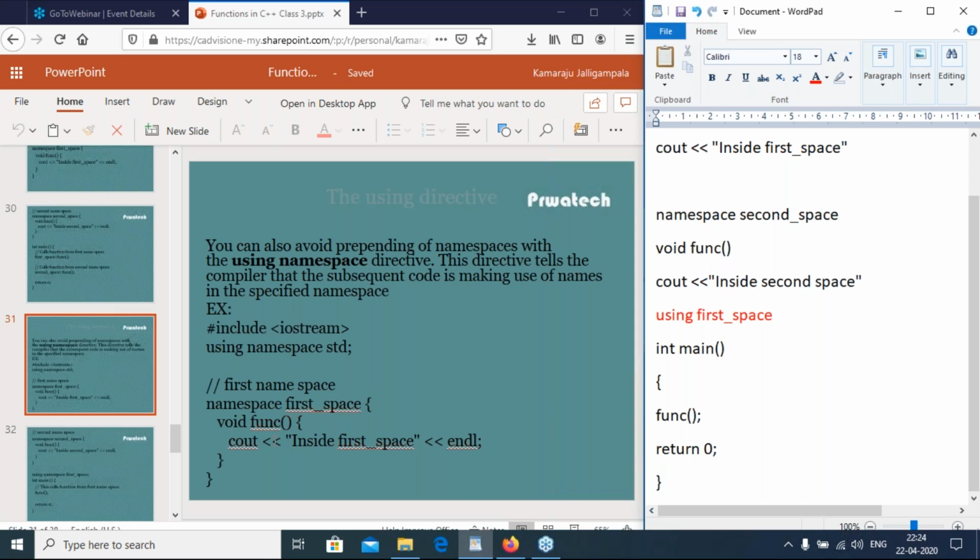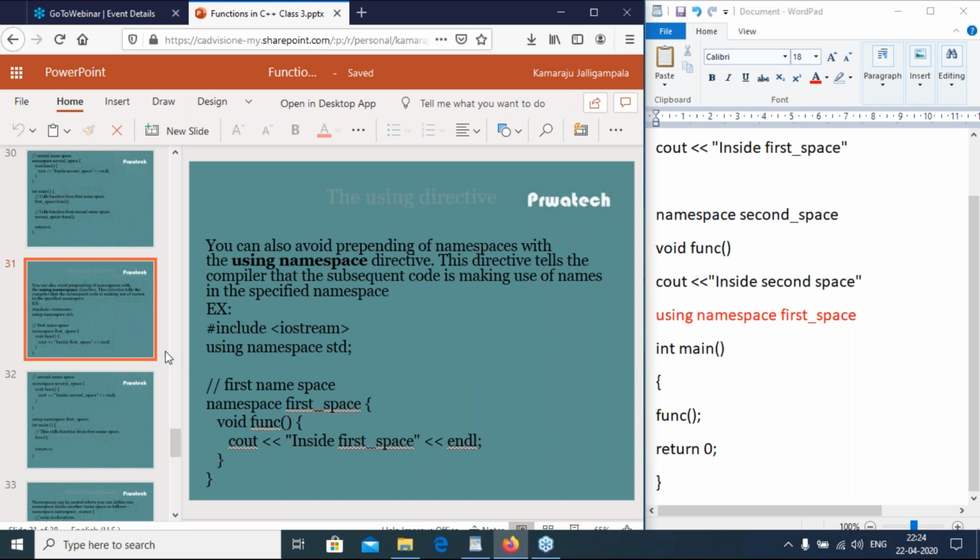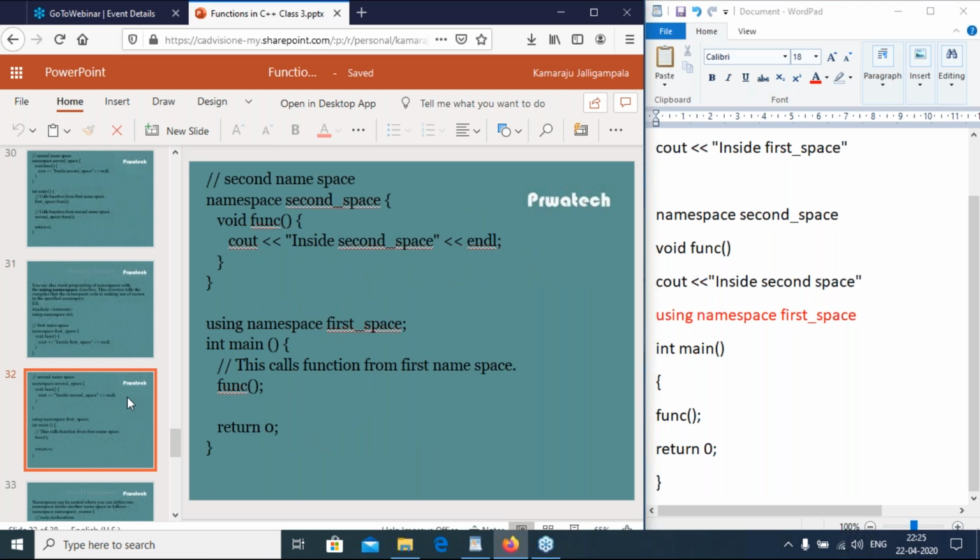This directive tells the compiler that the subsequent code is making use of names in the specified namespace. So in this case, first space has a function, and second space also has a function. I am using namespace first_space. This function calls the first namespace, so "Inside first_space" will be displayed on the console window.